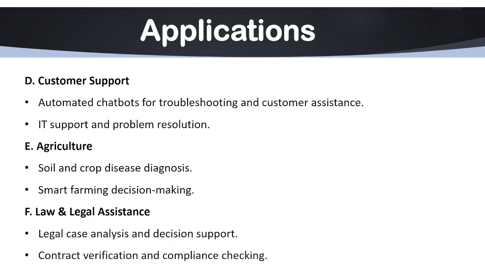Another point can be customer support. As we all know, under customer support, expert systems are widely used in this field, right?